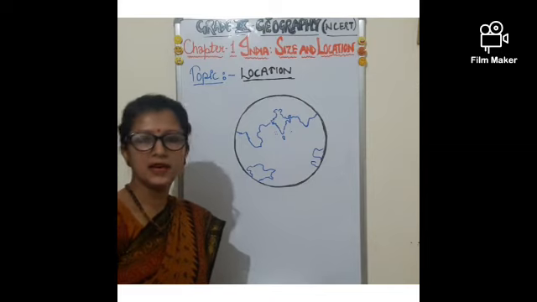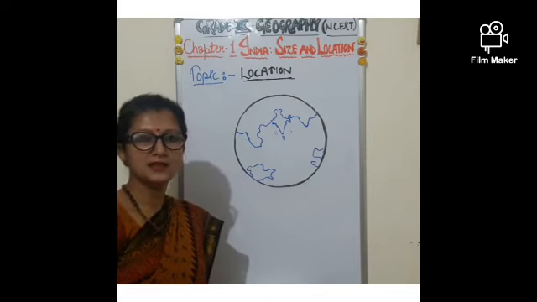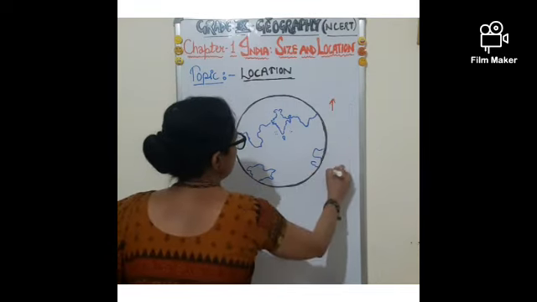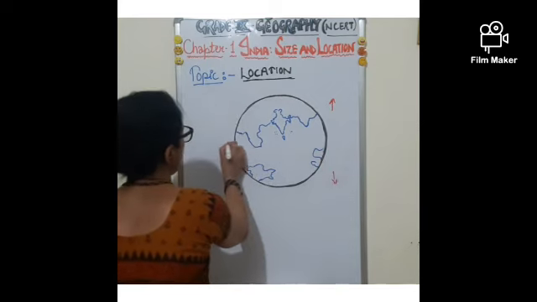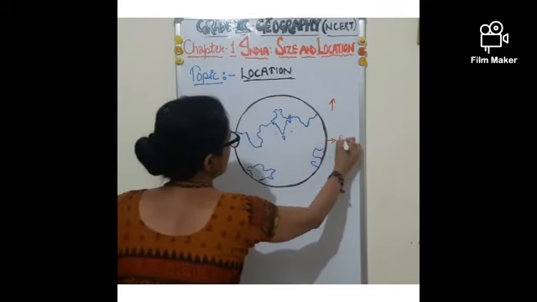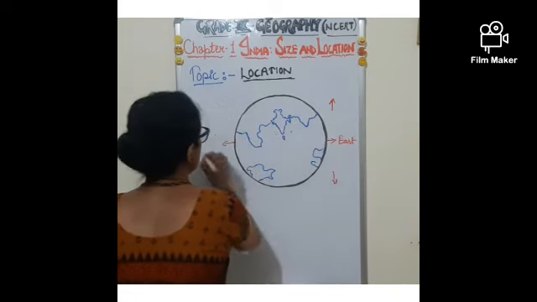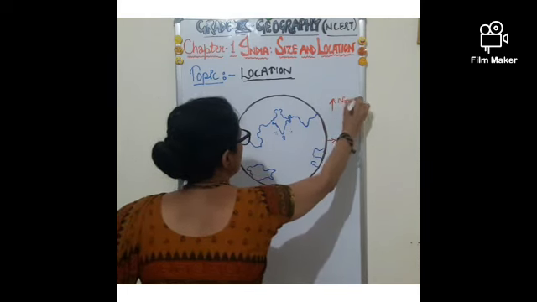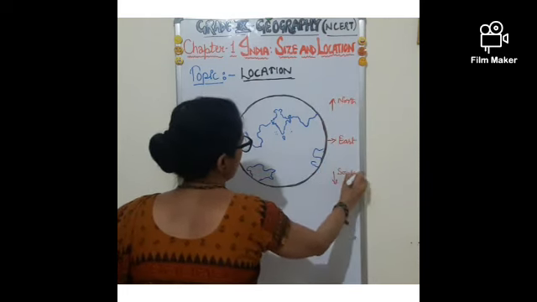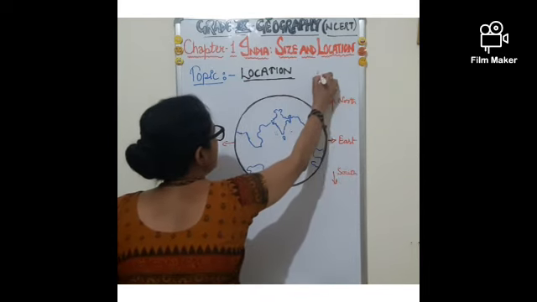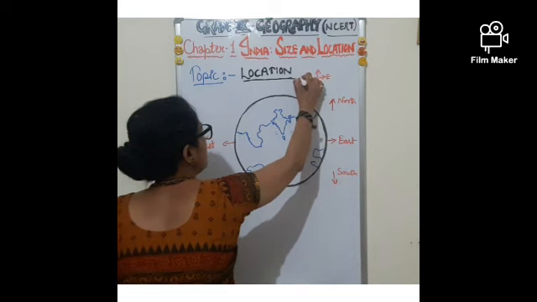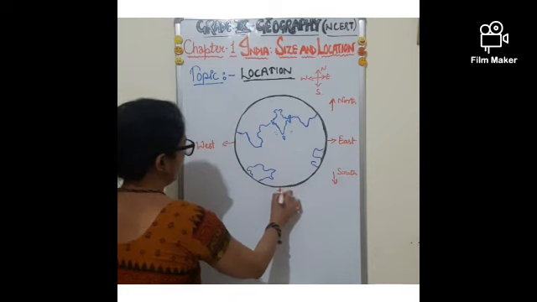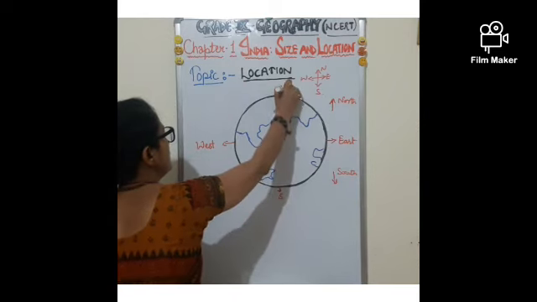Children, India lies in the northern hemisphere. So how do we come to know it lies in the northern hemisphere? Let us see the direction first. This is your east, this is west, north and south. Generally we make the directions like this: east, west, north and south. So here is your south pole and here is your north pole.